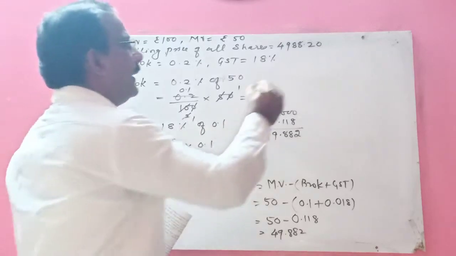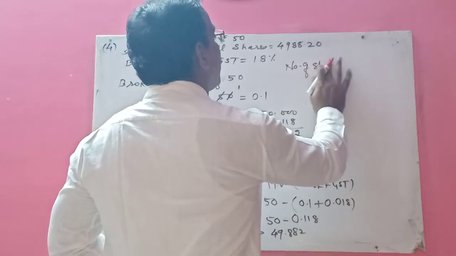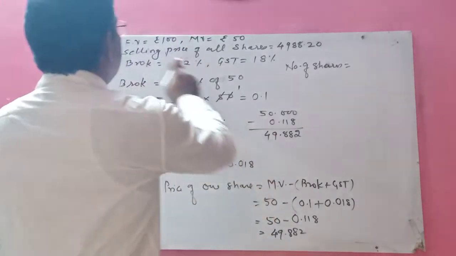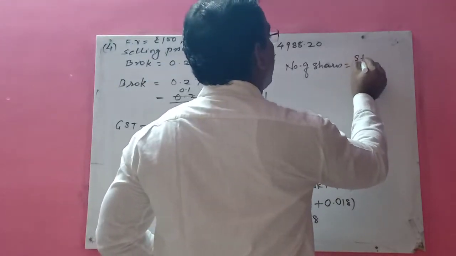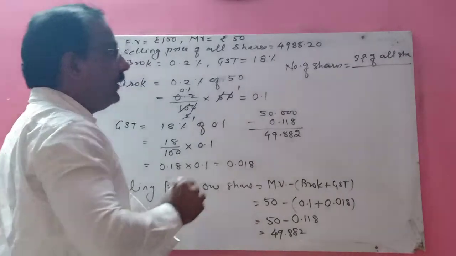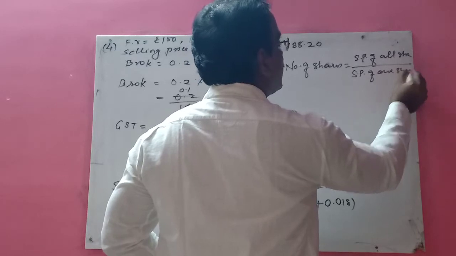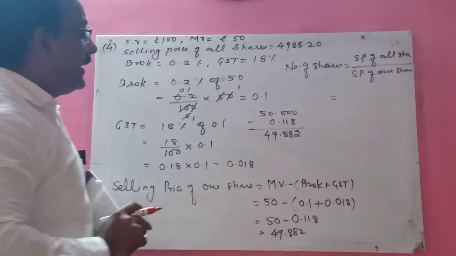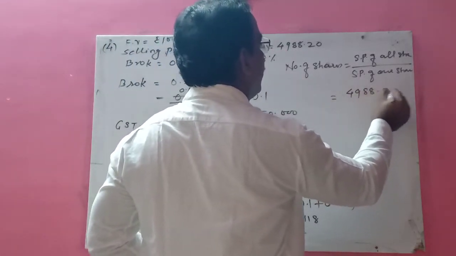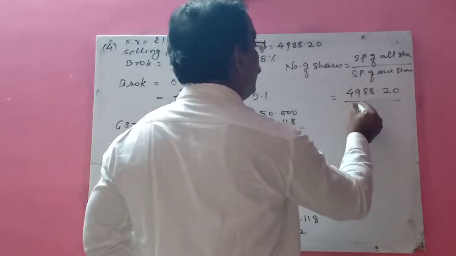Now we want to find out the number of shares. So the total number of shares is equal to the selling price of all shares divided by the selling price of one share. Now the selling price of all shares is how much, children? We have 4988.20 divided by 49.882.